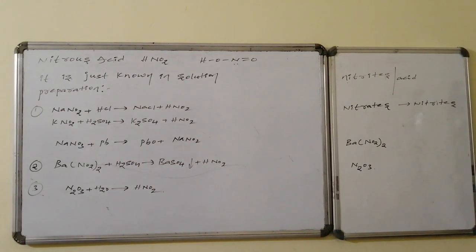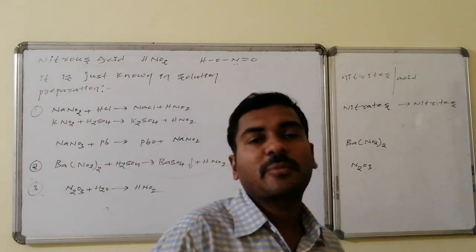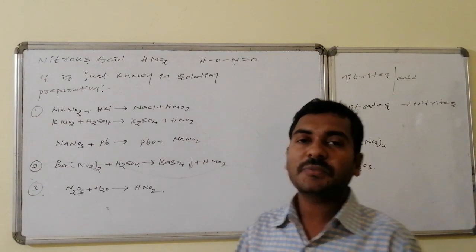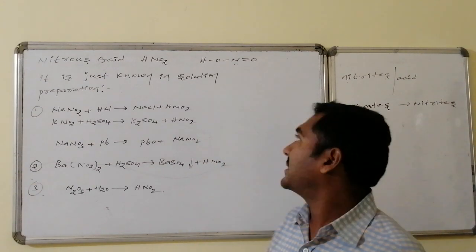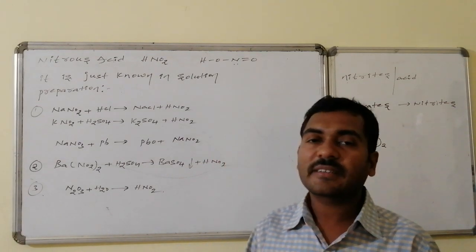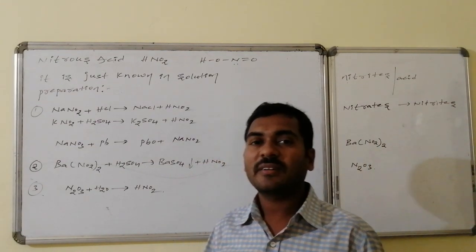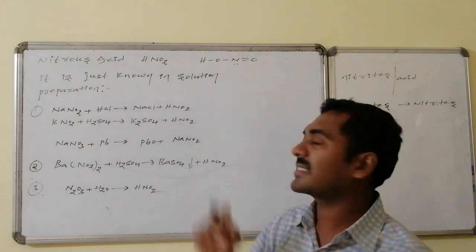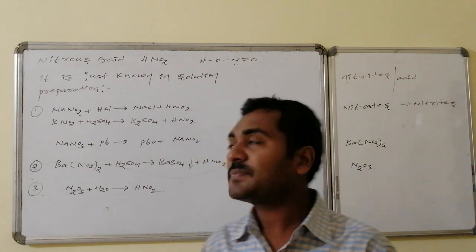Next is preparation of nitrous acid. The formula of nitrous acid is HNO2. Whereas the structure of nitrous acid has OH connectivity, it is a monobasic acid and nitrogen is connected with oxygen through a double bond and it has a lone pair, it is a non-linear structure. We will discuss structure also.